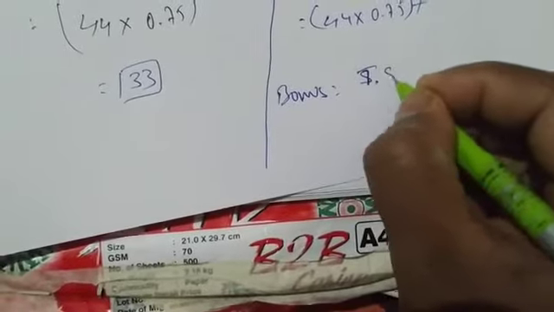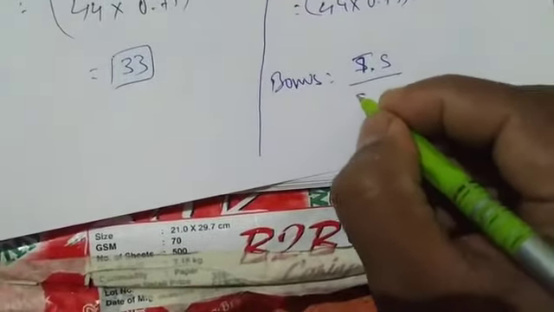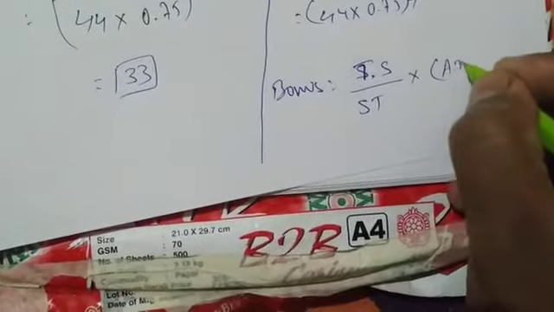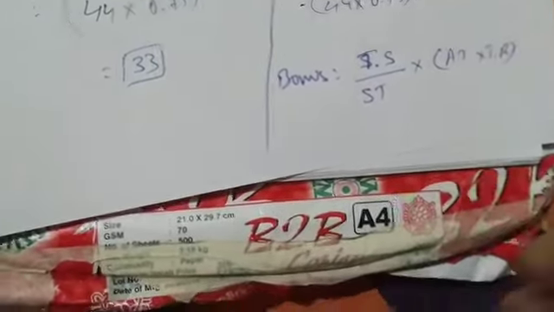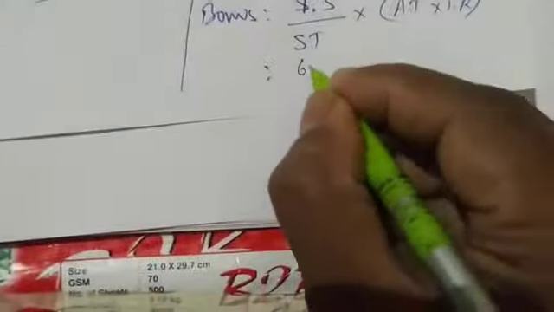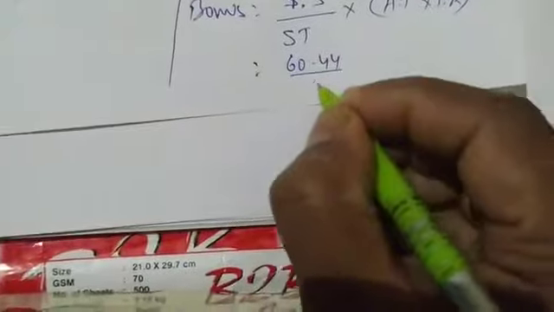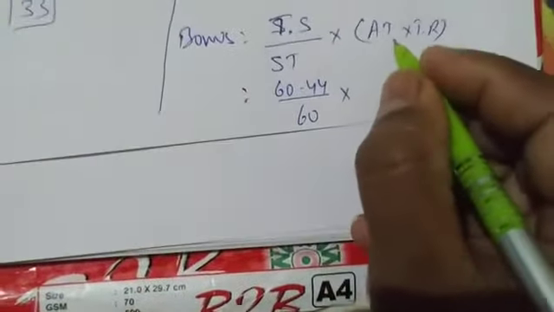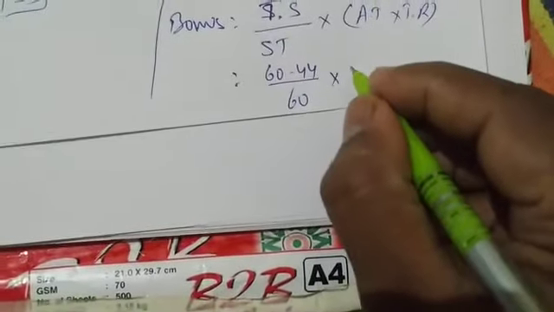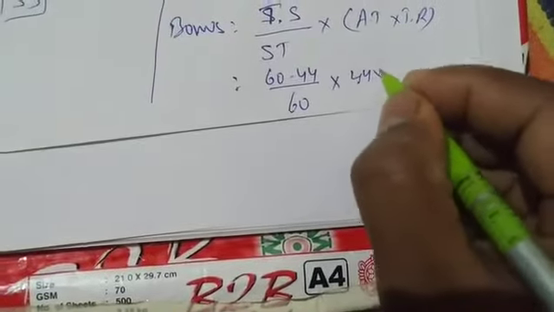I'm writing short forms: time saved divided by standard time into actual time into time rate. The time saved is how much? So standard time is 60 hours we got. 60 minus 44 divided by 60 into 44 into 0.75.